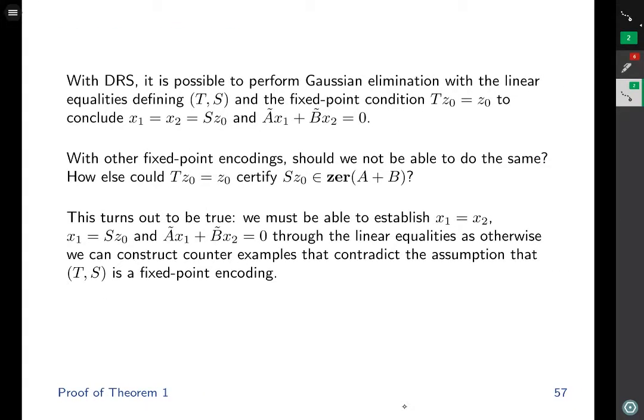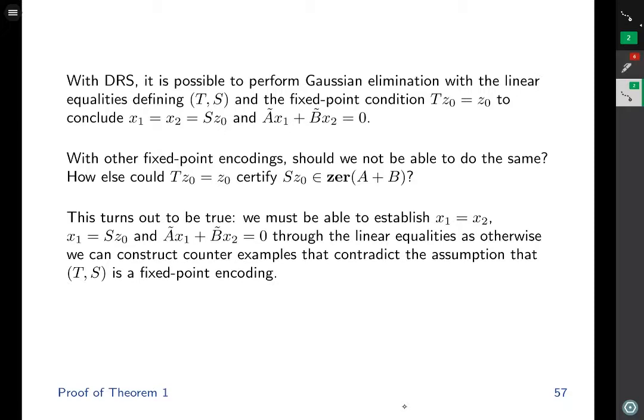With DRS, it is possible to perform Gaussian elimination with the linear equalities defining t comma s and the fixed point condition t z0 equals z0 in order to conclude x1 equals x2, and that is equal to the output of the solution mapping, and that the outputs of the operators A and B sum to 0. With other fixed point encodings, should we not be able to do the same? How else could the fact that z0 is a fixed point certify that the output of the solution mapping is a solution to the monotone inclusion problem?